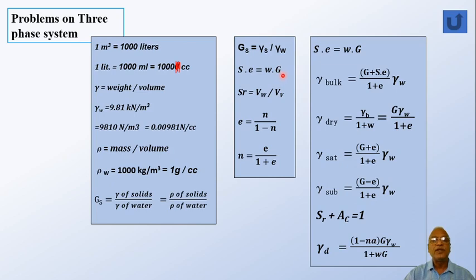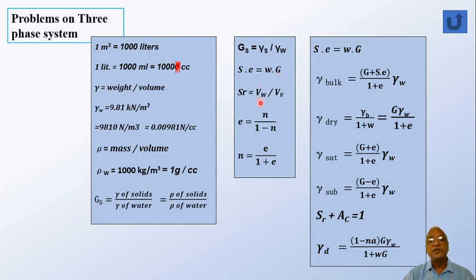When it comes without any suffix, it has to be taken as Gs only, unless it is mentioned otherwise. Otherwise it will be given as G with a suffix m. Then it will be apparent specific gravity, that is specific gravity of soil as a mass, bulk. Then specific gravity of solids only, that is Gs, will be written as plain G.